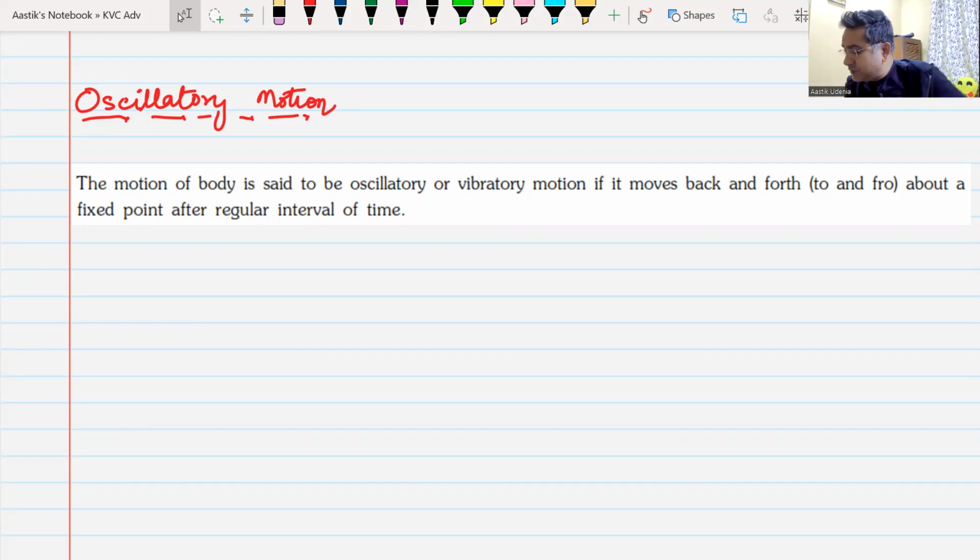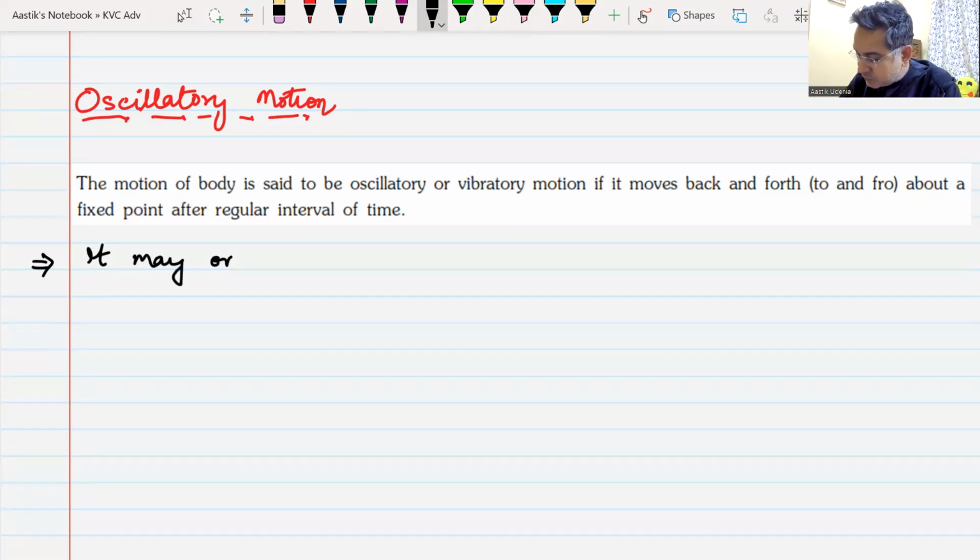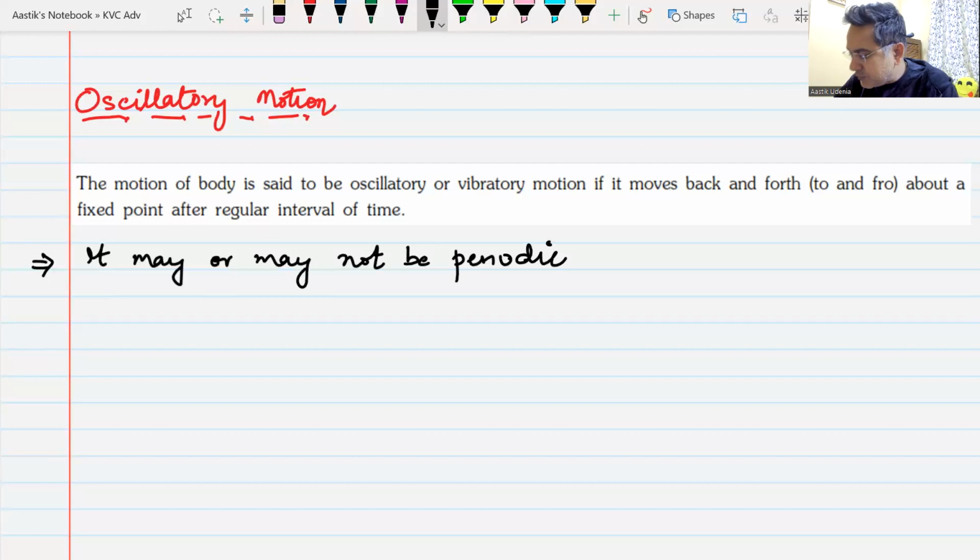Now this to and fro motion, the important thing that you must remember about it is that it may or may not be periodic. It may be periodic in nature, it may not be periodic in nature.